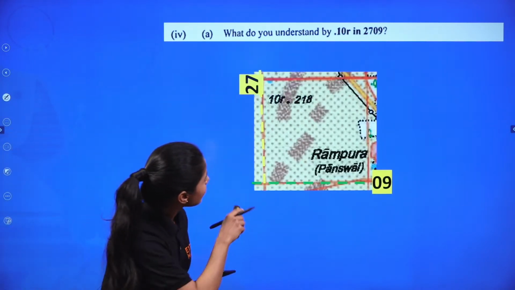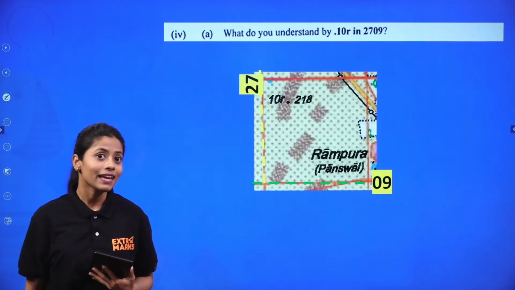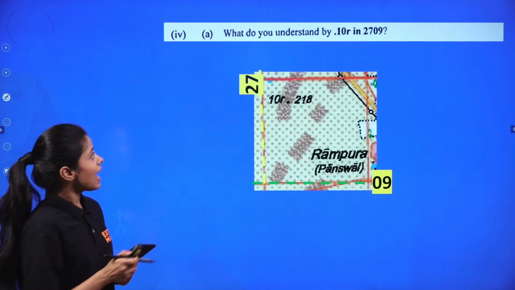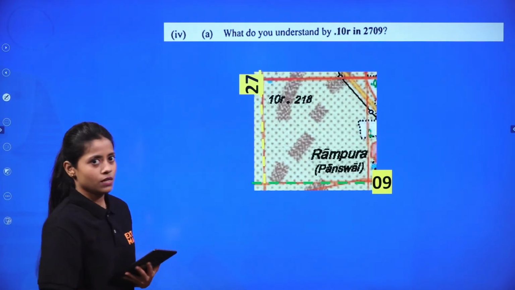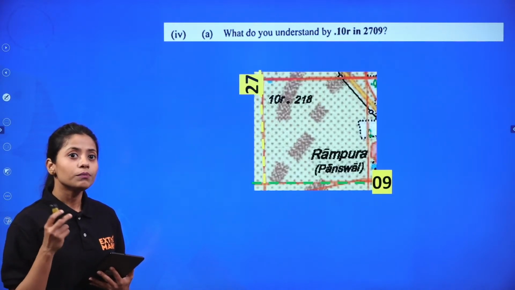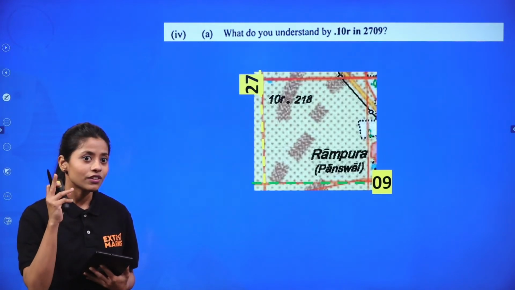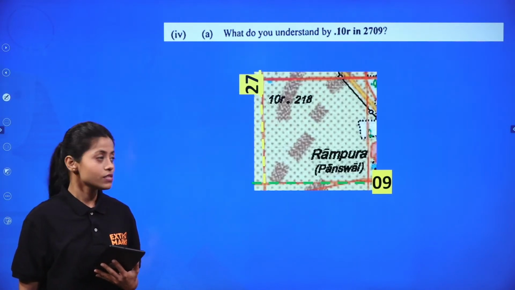Now, what do you understand by 10R? This is the question which I was asking all of you. A few of the words are usually given to you, and they want to see whether you remember those minor things or not, right?